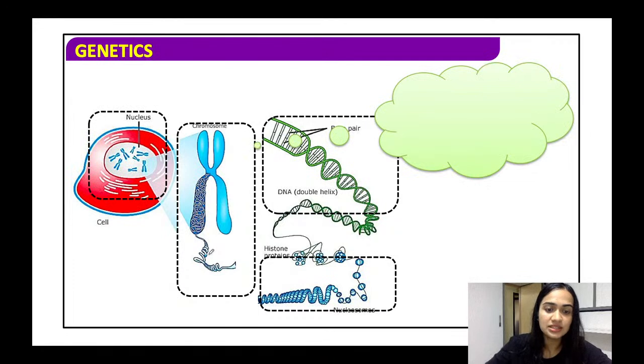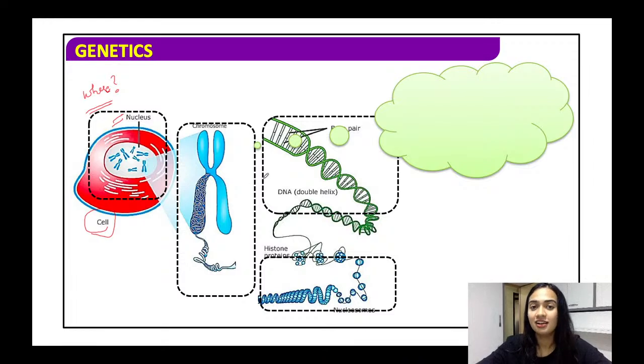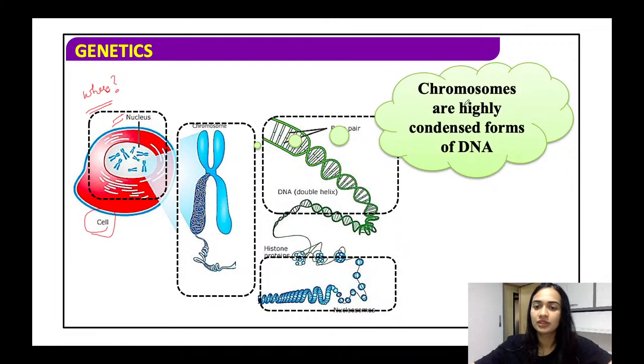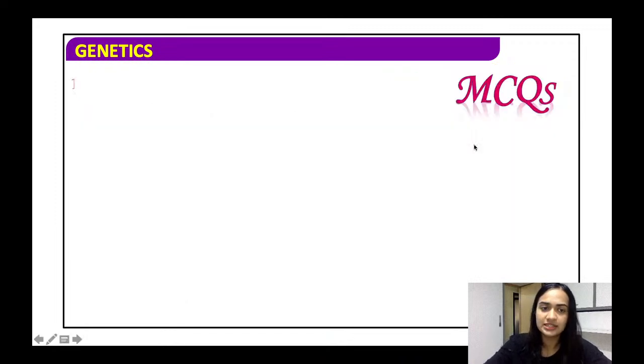And where is it present? The chromosome is present in the nucleus of the cell. All right, so this is its location. Very important, please don't get confused. Chromosome is present in the nucleus of the cell. I've seen many people writing chromosome is present in the DNA. No, it is a highly coiled form of DNA which is present in the nucleus of the cell. So, as I said, highly condensed or coiled form of DNA.